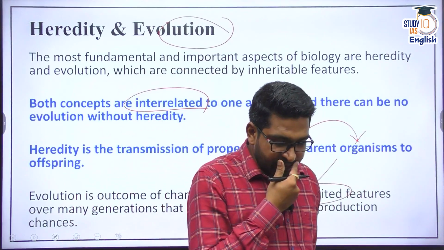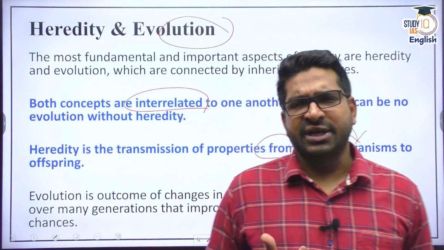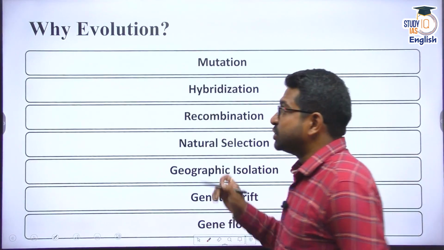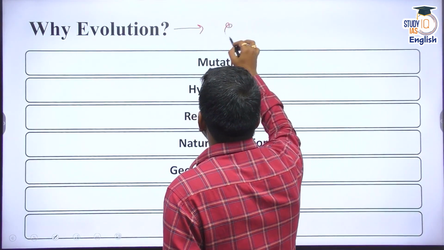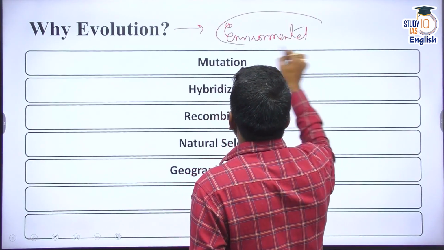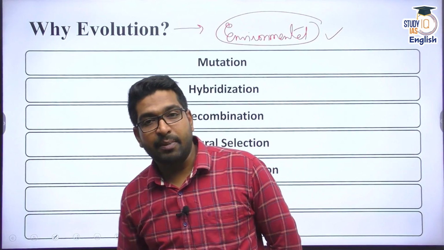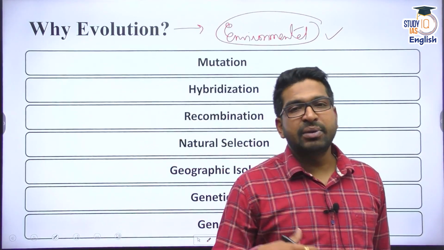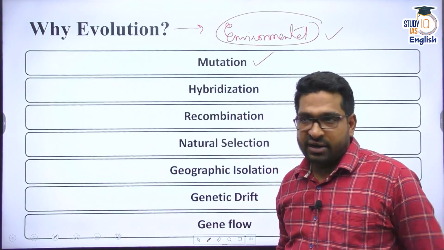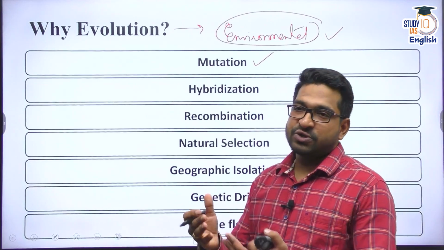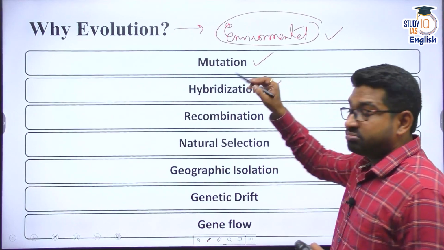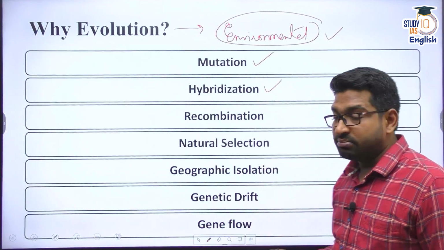Now you have a question: sir, how does this genetic information change? What is the reason for that change? It can be anything. And please remember, genetic information changes depending on the environmental factors, meaning an individual has to adapt. Based on that environmental factor, it can be any reason. It can be a mutation, meaning a change in a gene because of a certain factor. It may be because of, say, radiation, or any other environmental factor. It may be because of hybridization. Genetic changes can occur because of hybridization, meaning within a species itself.